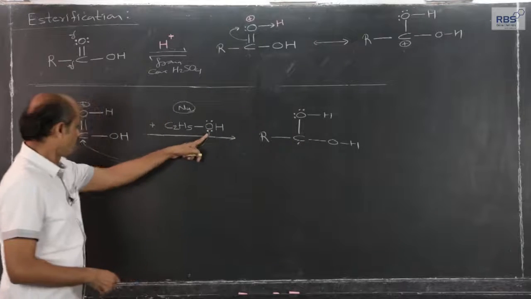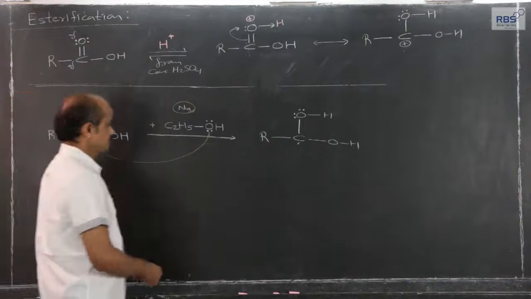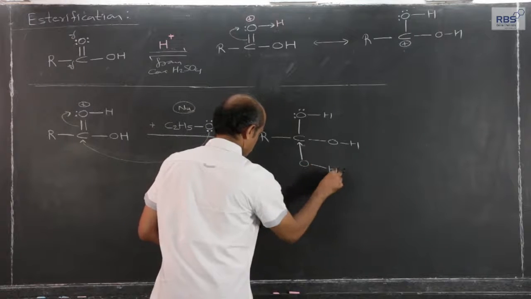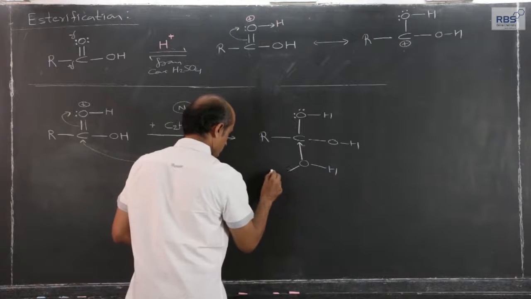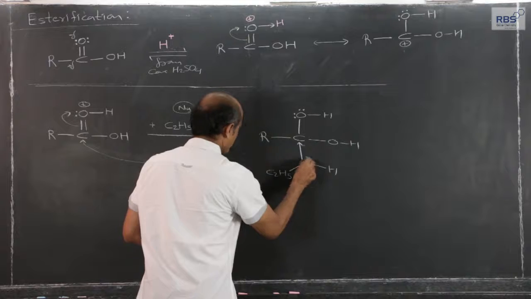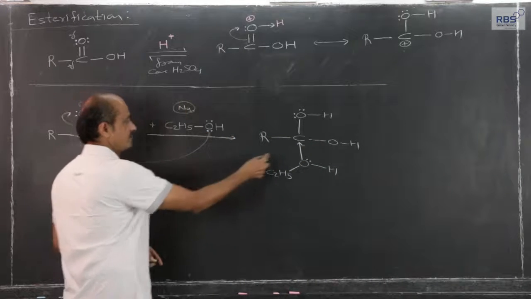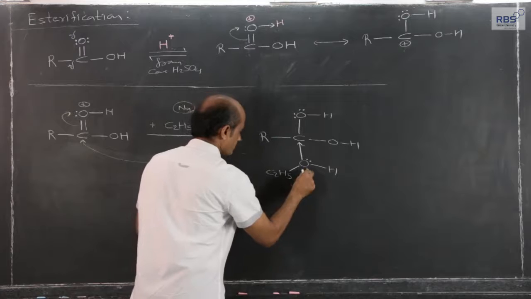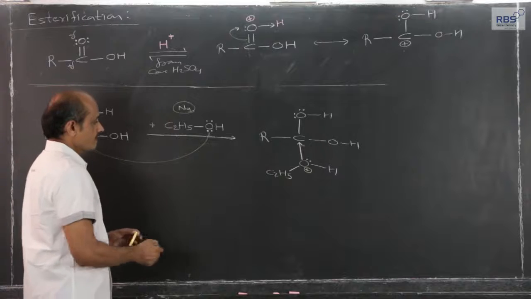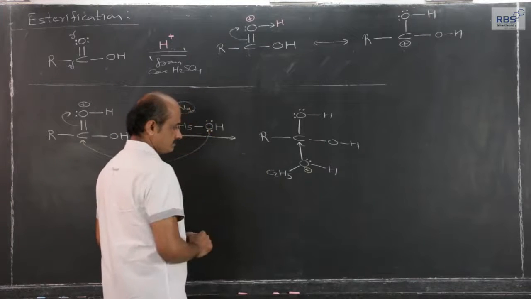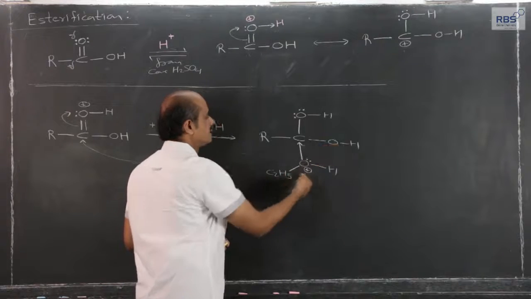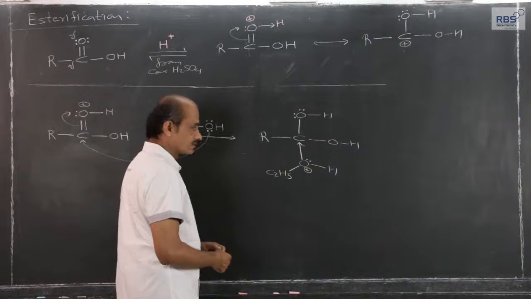Alcohol, the lone pair will form a bond with this carbon. Ethyl alcohol we have used. Now, out of two lone pairs, one lone pair has formed a shared pair, bond pair, and therefore positive charge will get developed here. The moment this is formed, this is electron deficient, and it undergoes internal rearrangement, what we call tautomerism.